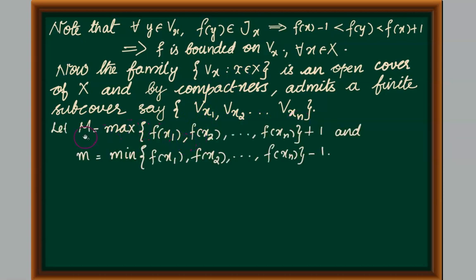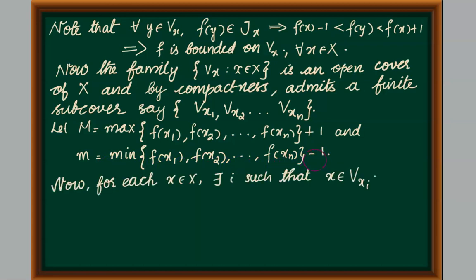Now we let capital M be the maximum of f(x1), etc., f(xn) plus 1, and small m be the minimum of f(x1), etc., f(xn) minus 1. Now, if we consider any point x element of our space X, since this collection Vx1, Vx2, etc., Vxn is an open cover of X, we will be able to find an index, say i, such that x is an element of Vxi, that is, x is an element of some member from this collection.